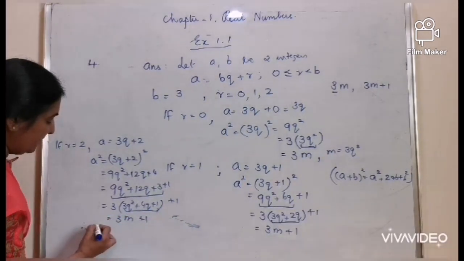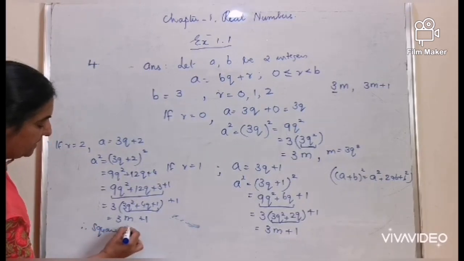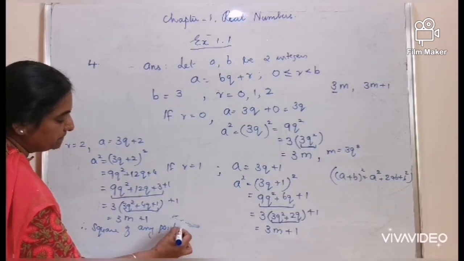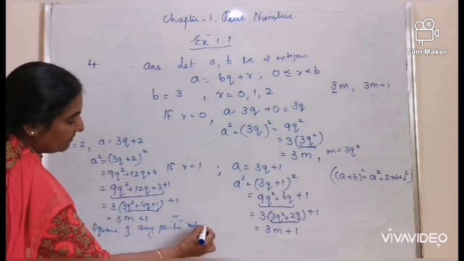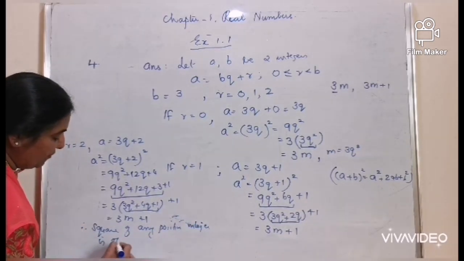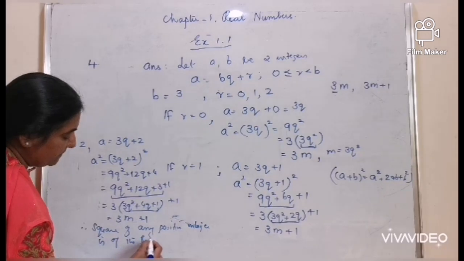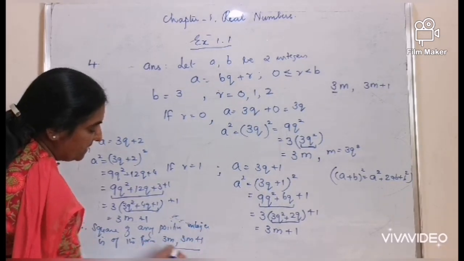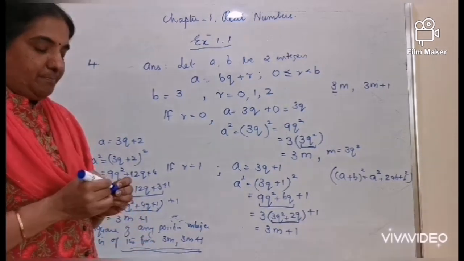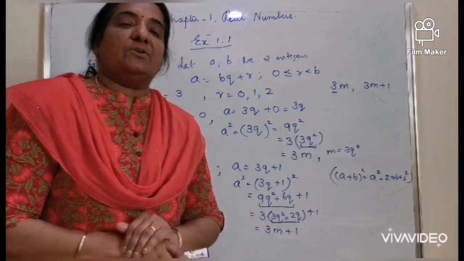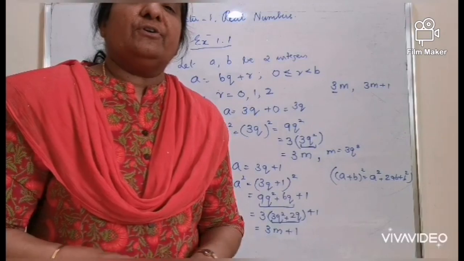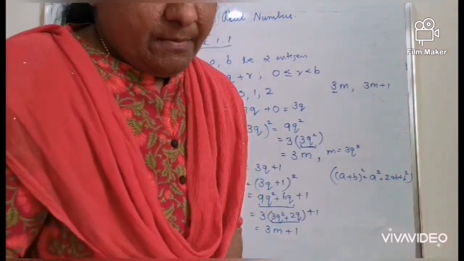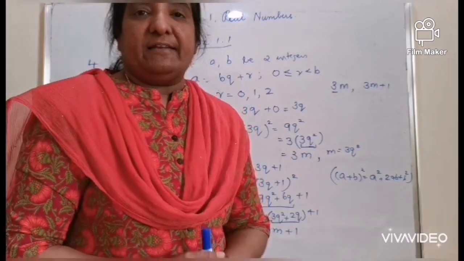Therefore, the square of any positive integer is of the form 3m plus 1. It's a very important question as a 3-mark or 2-mark question for the CBSE board. Passing on to question number 5.